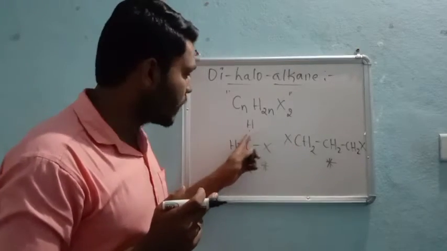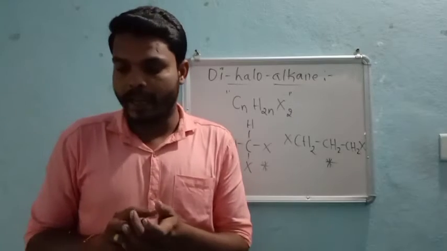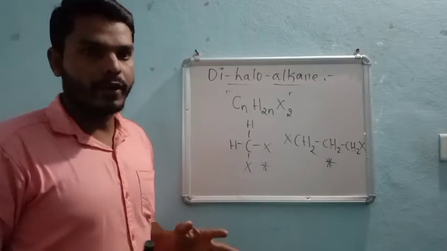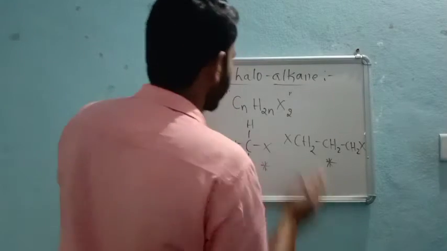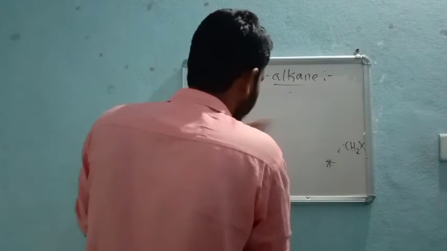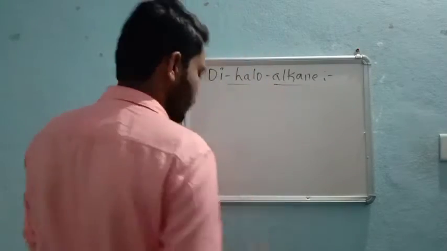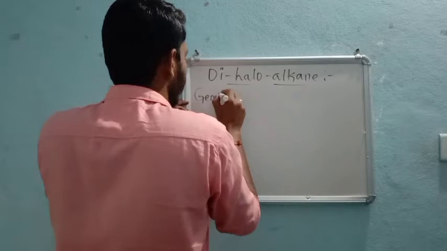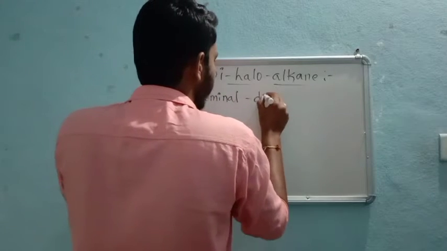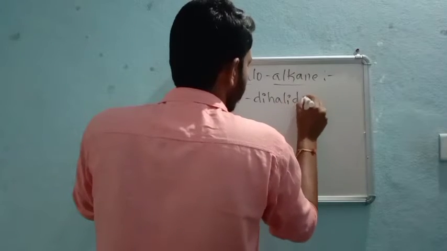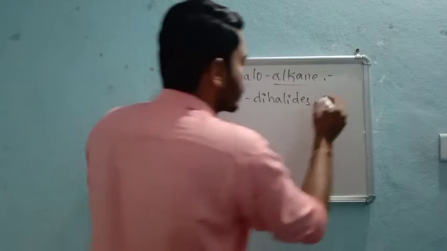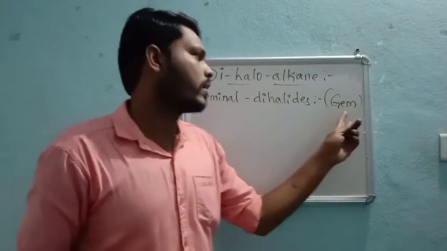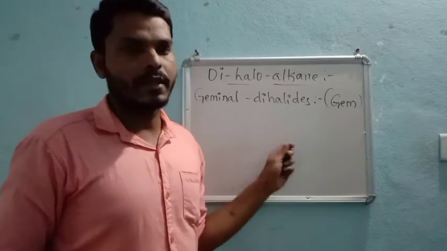But here both the halogens are attached to the same carbon atom. See here. So dihaloalkanes are again divided into two types, right? First one, geminal dihalides, and vicinal dihalides. Geminal you can say completely, or in short we can call it gem dihalides.